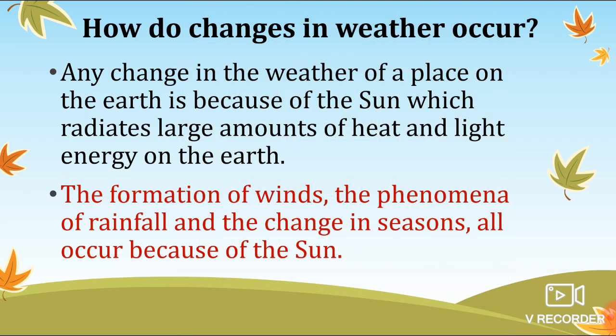So now we are moving towards how changes in weather occur. Here you will get an interesting fact about the sun: overall, the sun is responsible for changes in weather. How is it changing? Because it radiates a large amount of heat and light energy on the earth, and the formation of wind, the phenomenon of rainfall, and the changes in season all occur because of the sun.